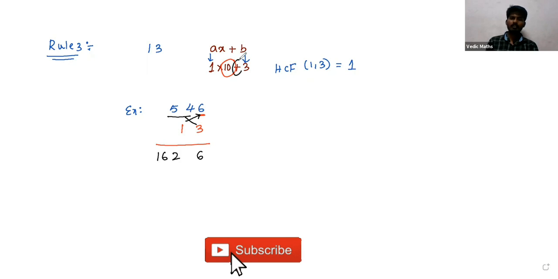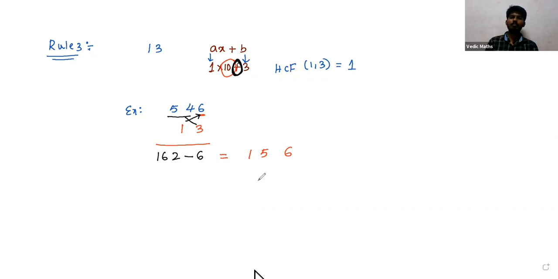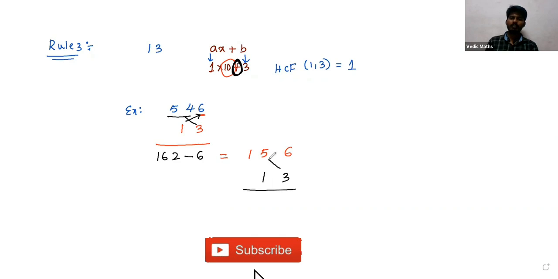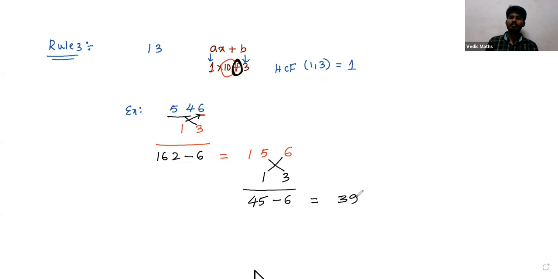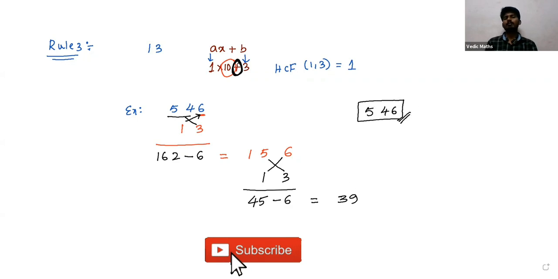So then you are getting 162. After that, you can see the plus symbol is there. Because of the plus symbol, we are subtracting here. Already I discussed this method in the universal divisibility test video. So after subtracting, you are getting 156. We don't know whether it is divisible by 13 or not. Then immediately the same rule we have to apply. We are writing 1 3 here by the crisscross sutra. 15 times 3 is 45 and 1 times 6 is 6, and subtracting here, we are getting 39. Now 39 is exactly divisible by 13. So 546 is also exactly divisible.